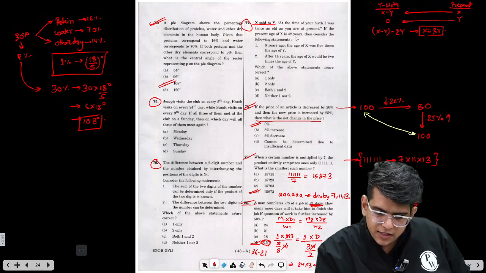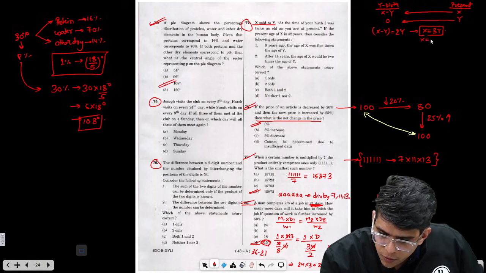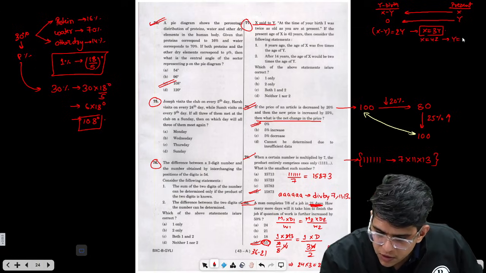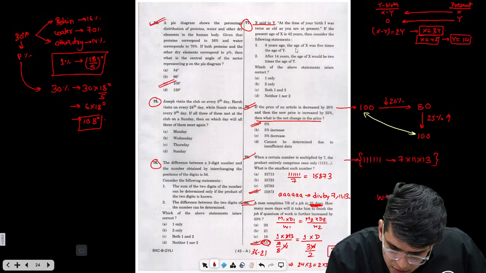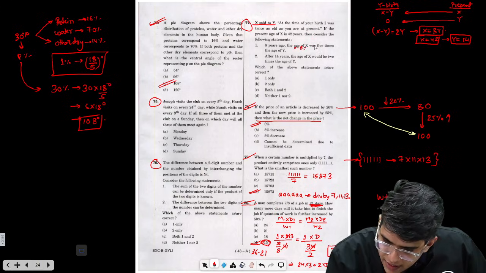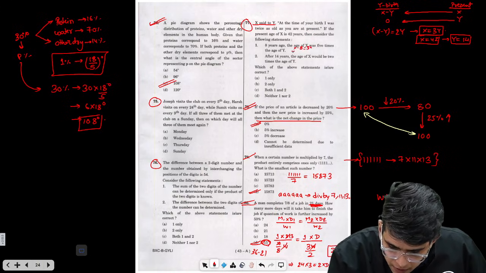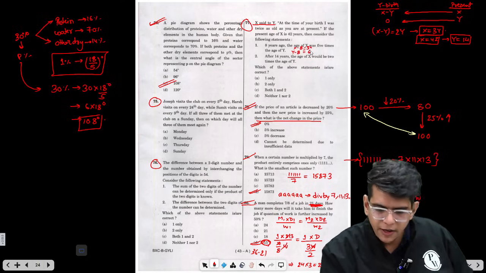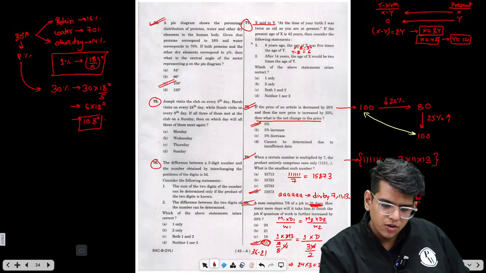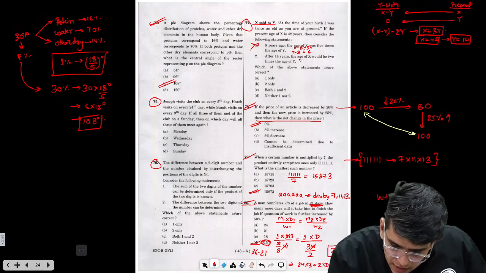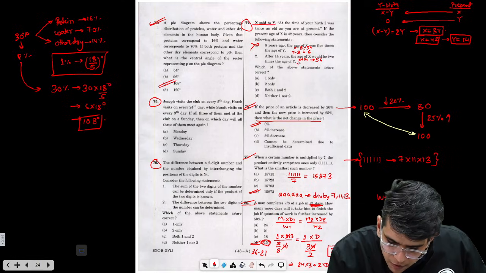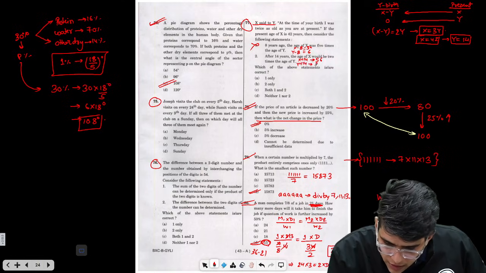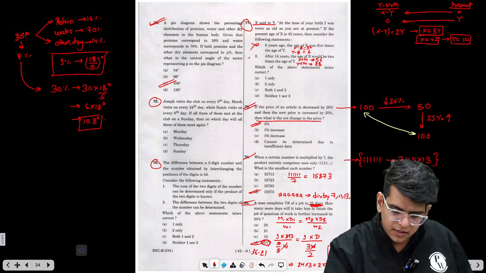If the present age of X is 42, X equals 42. That means Y is equal to what? 14. Present age of X is 42. Present age of Y is 14. 8 years ago, X minus 8 is nothing but 34. Y minus 8 is 6. 5 times 6 is 30, not 34. This is wrong. After 14 years, X plus 14 is nothing but 56. Y plus 14 is 28. Now 28 into 2 is 56. Twice, yes. This is correct. 2 only.